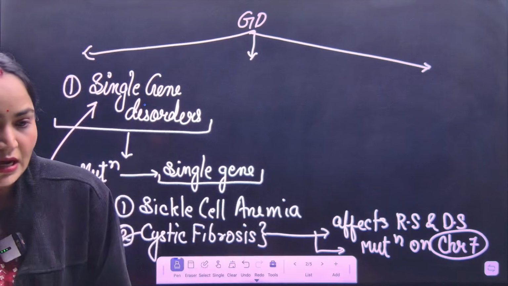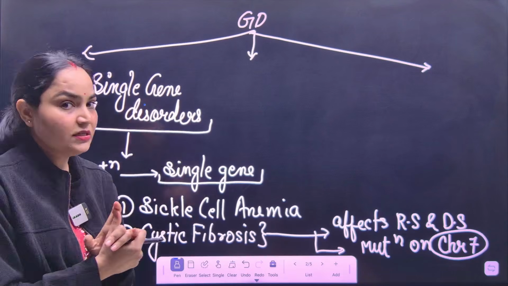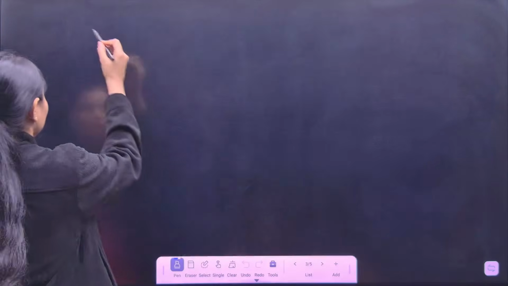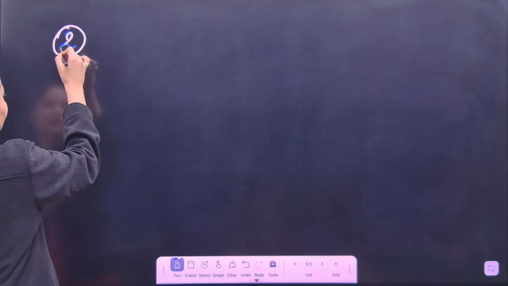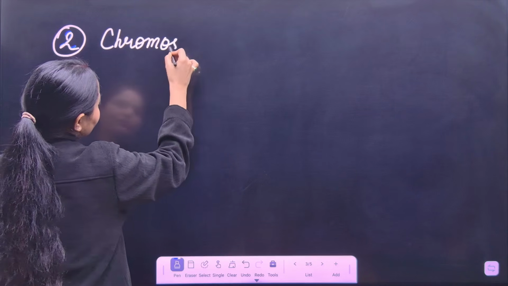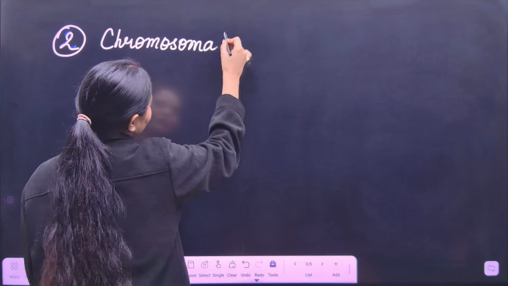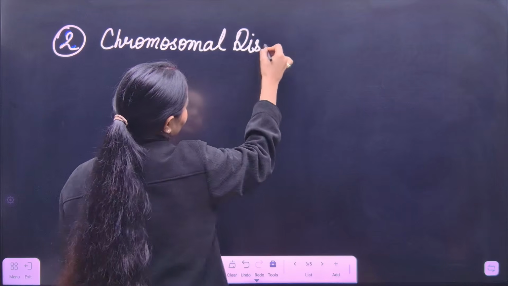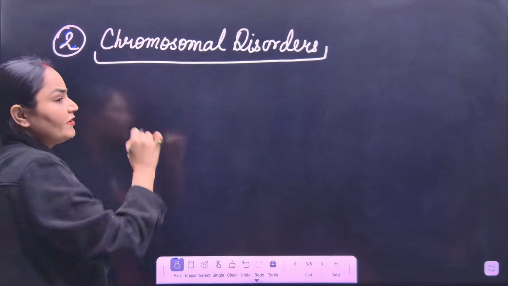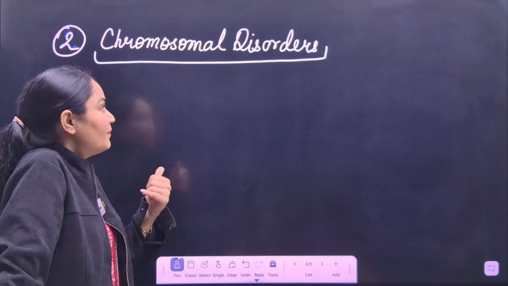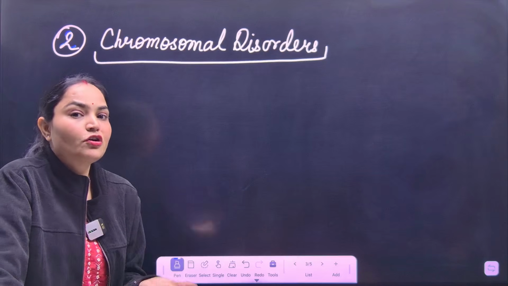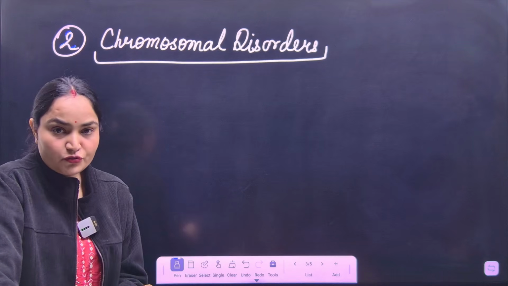Okay. So now we can talk about the second one, which is chromosomal disorder. Single gene disorders are disorders in which a single gene is mutated, but in chromosomal disorder, you can find the addition of a chromosome or missing of a chromosome.